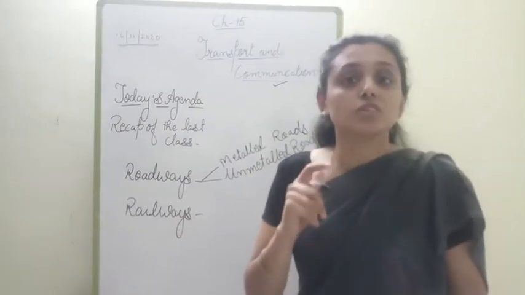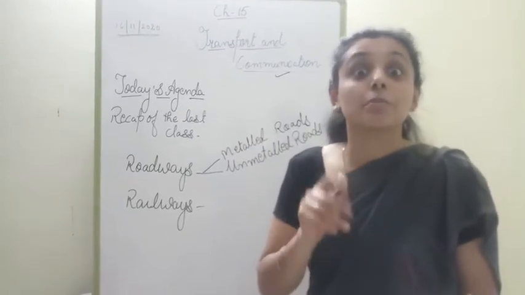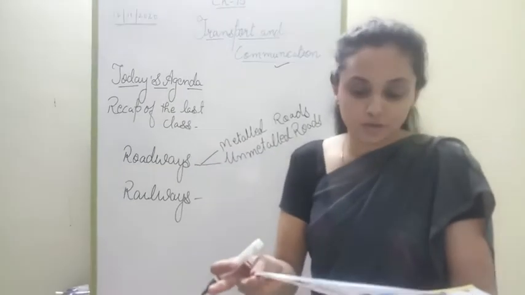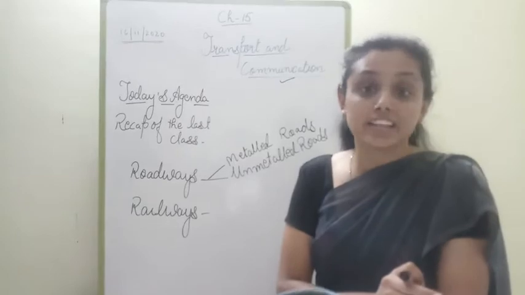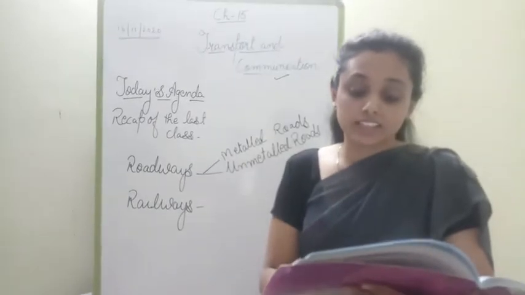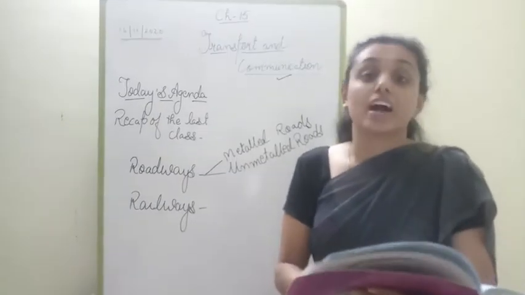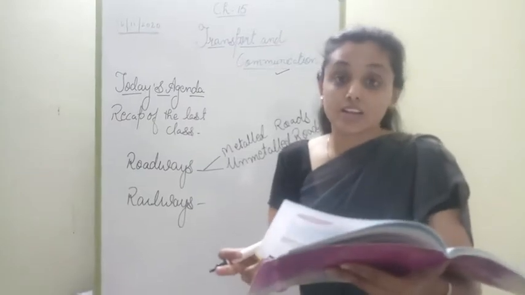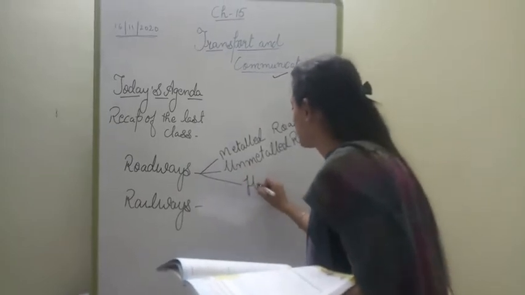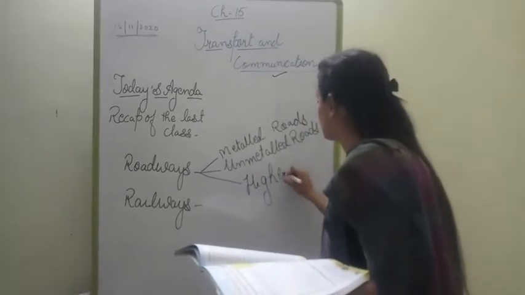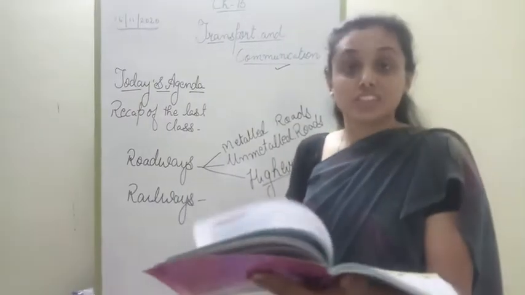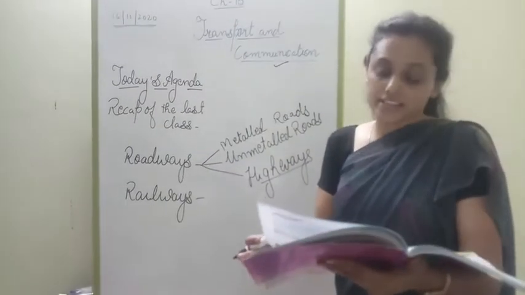Now there are two more roads, rather two major roads. What are they? National highways, go to page number 105 children, and state highways. Underline these points children. There are routes that connect important towns and cities. They are called highways. Highways are of two types: national highways and state highways.